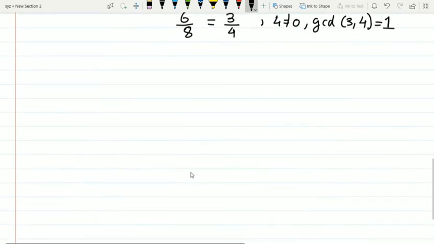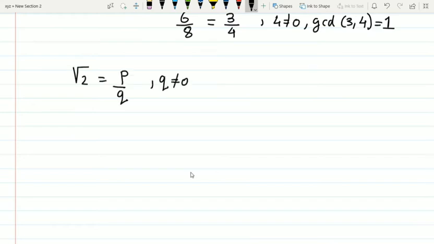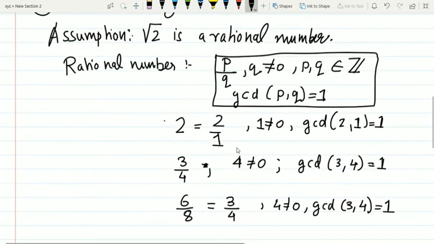So since we assume root 2 is a rational number, we can write root 2 also as p by q, where q is not equal to 0 and the GCD of p and q is 1. I'll go back and recall what GCD means if you do not understand.